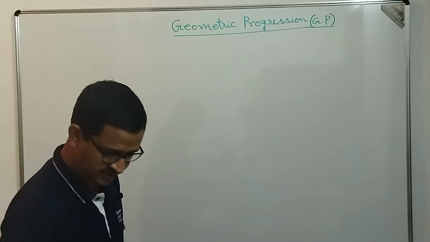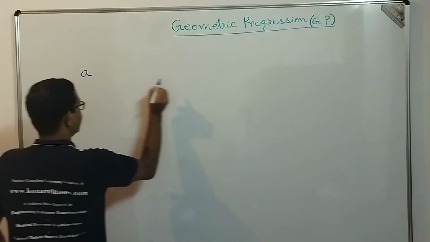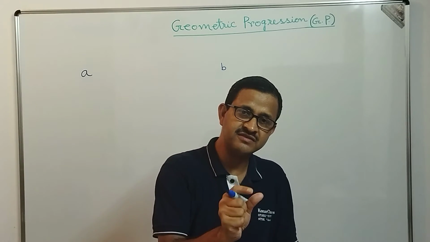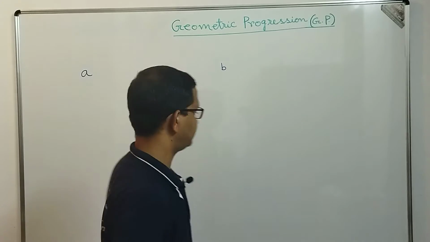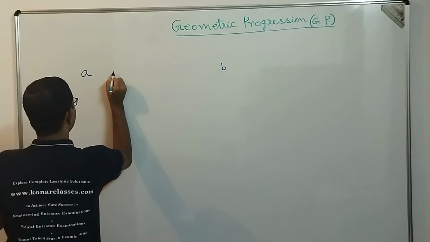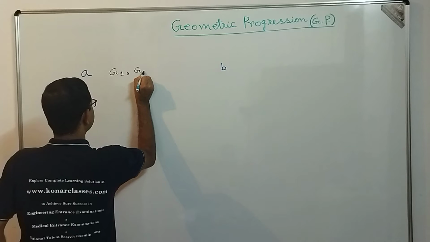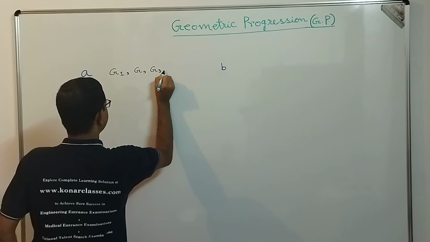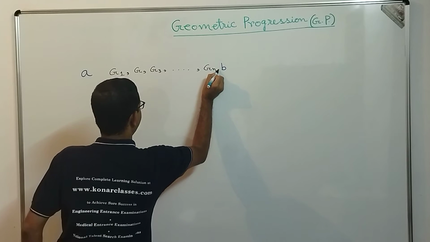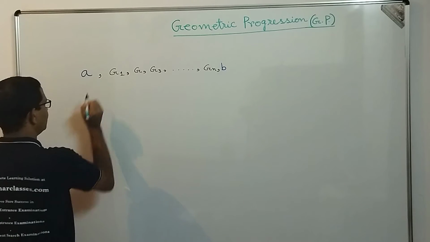Okay, so let me write it down here, that we have two numbers. One number is A and another number is B. Between A and B, we are going to insert n geometric means. That means we are writing those geometric means as G1, then G2, then G3. In that way, it will continue up to Gn, and then we get the number B, and after A, it is G1.